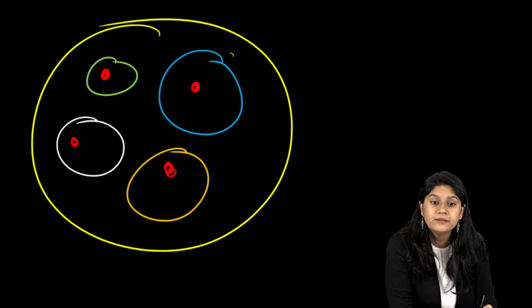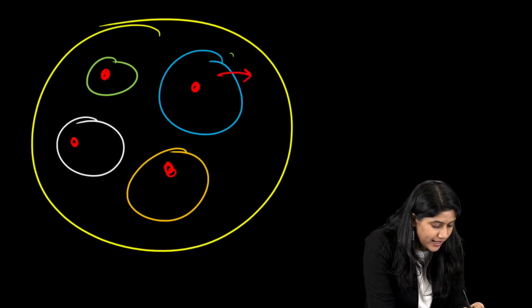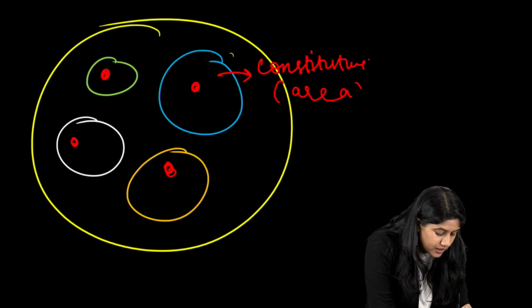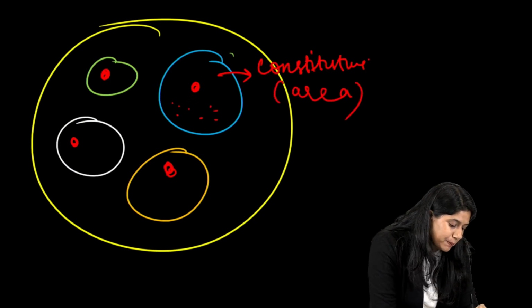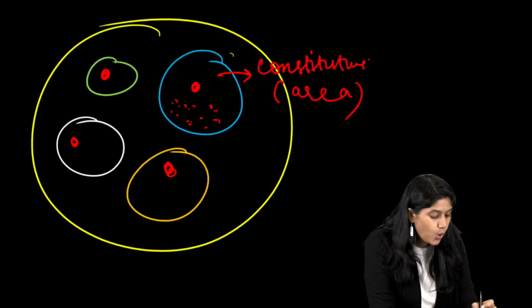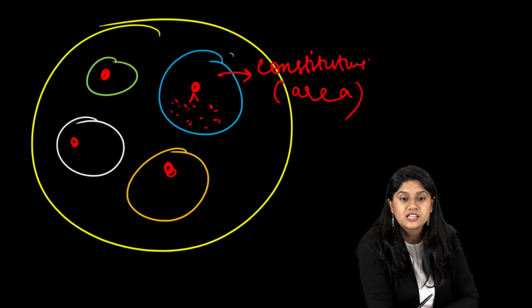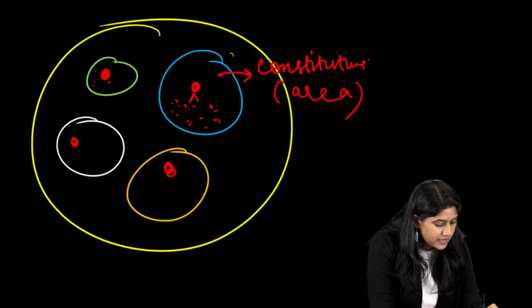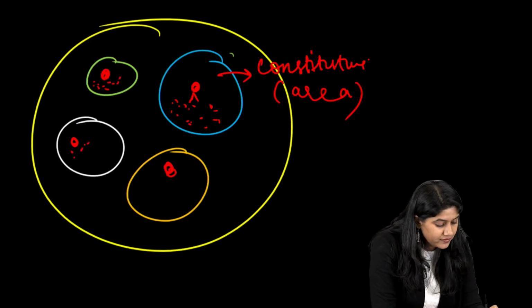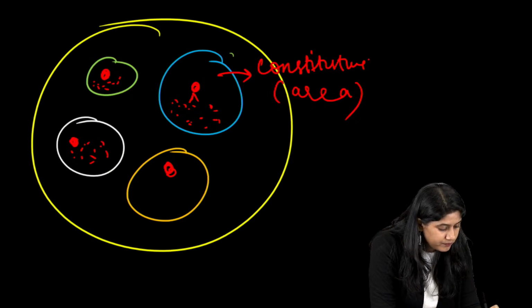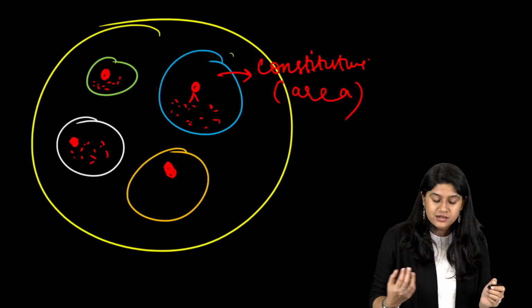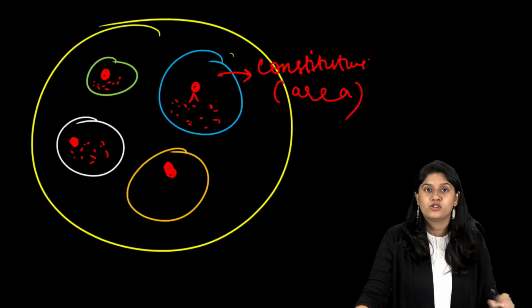All of you, are you clear? What are these areas called? These areas are the constituency. Small areas, right? Here we have so many people who will be electing one member as their representative. And this particular member eventually will be going to the parliament and will be helping in the making of the laws and policies.